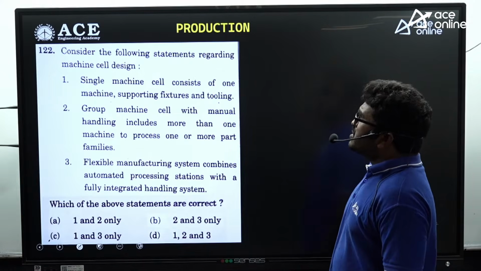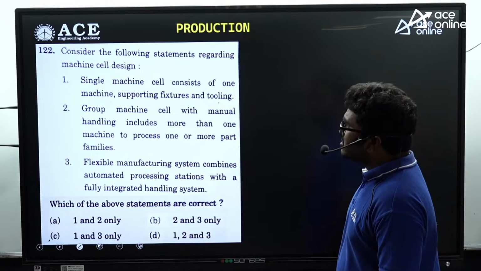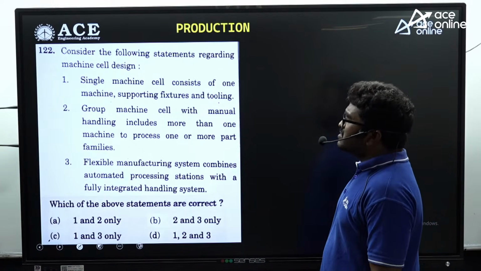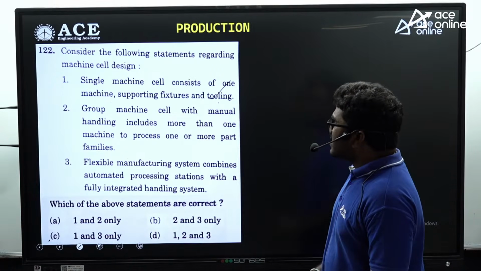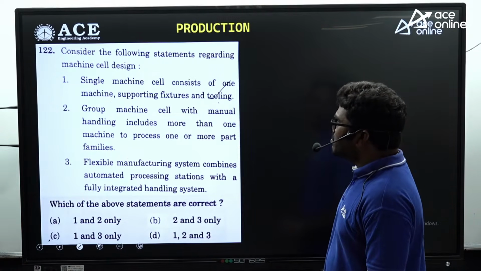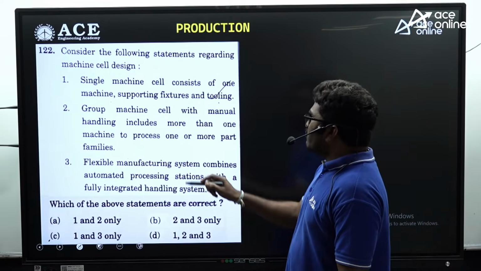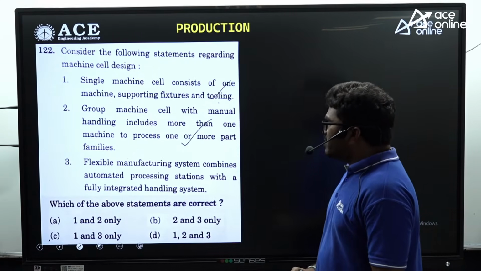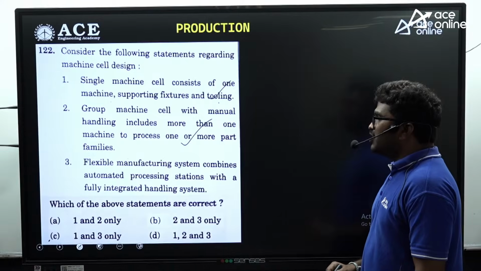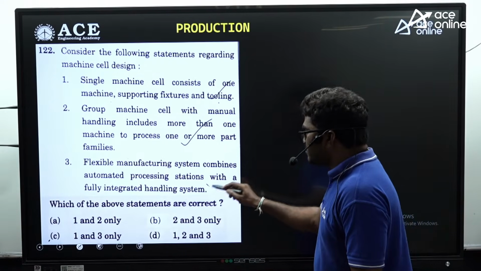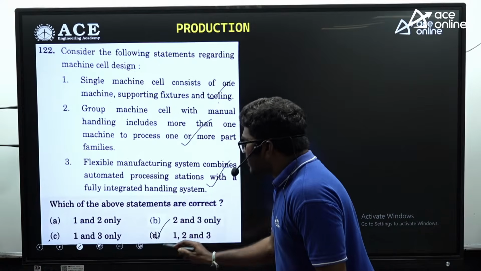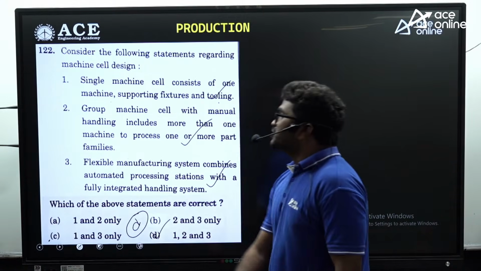Consider the following statements regarding machine cell design. Single machine cell consists of one machine supporting fixtures and tooling. Yes. Group machine cell with manual handling includes more than one machine to process one or more part families. Flexible manufacturing system combines automated processing stations with a fully integrated handling system. So all the 3 statements are correct. So D is the correct option for this question.